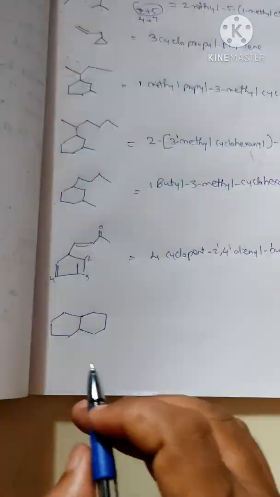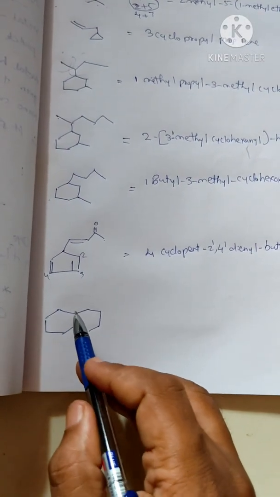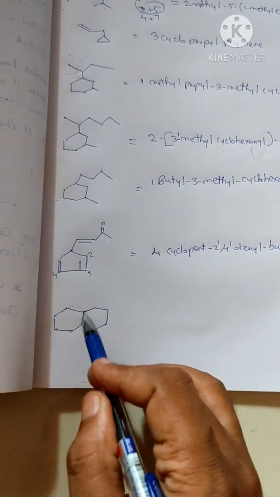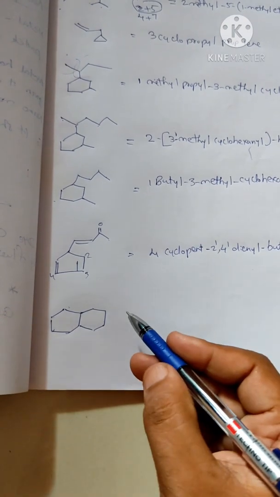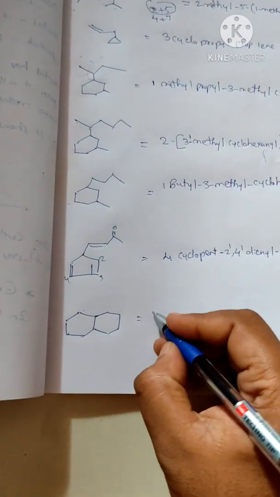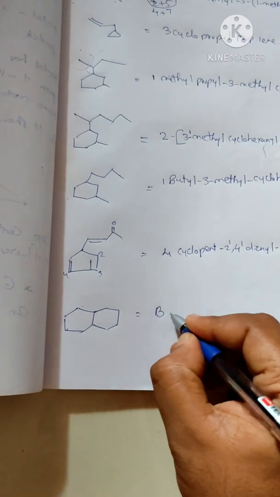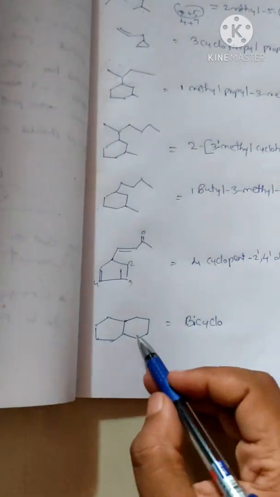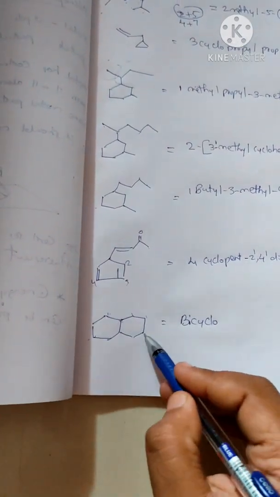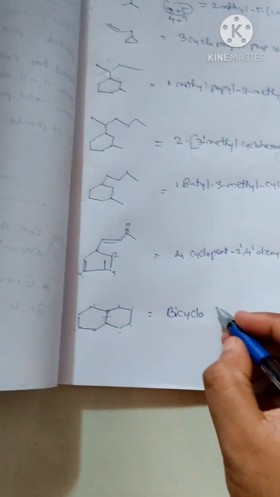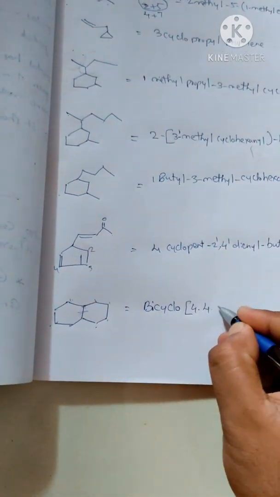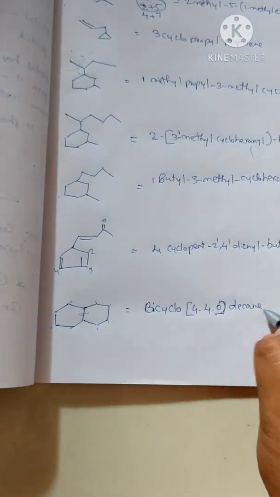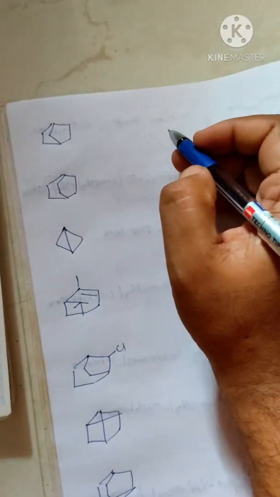Okay, this compound is a fused cyclic system. We have 6 cycle, and then another 6 cycle, fused by a single bond. So how can we name this one? There are 2 cycles, so we have to call it bicyclo. Now what does this bicyclo have? 1, 2, 3, 4 on each side, and then no carbon atom in the bridge. In bicyclo we have 4, 4, 0. Then what is the total number of carbon atoms? It is 6 plus 4, 10, decane. Bicyclo 4,4,0 decane.